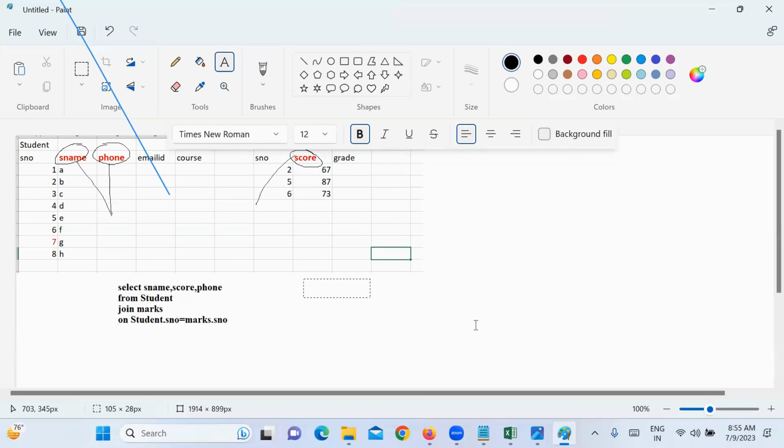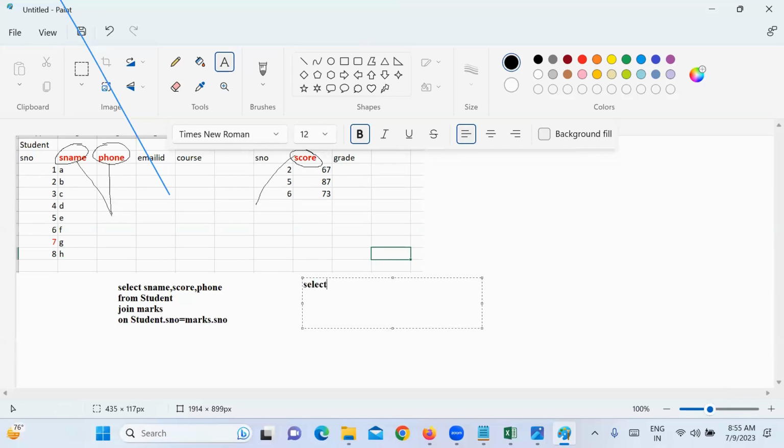So what is the syntax usually? Select column 1, column 2, column 3, column 4, whatever it is, from table 1 join table 2 on table 1 dot column equal to table 2 dot column.